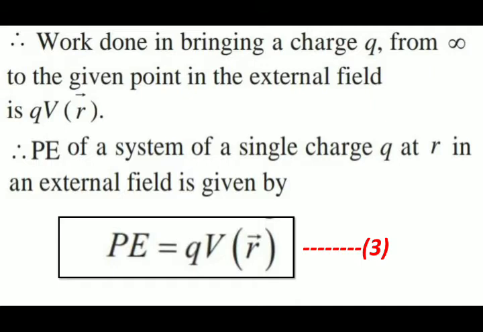So this is all regarding the potential energy of a single charge in an external field. What will be the potential energy of a single charge in an external field? It will be equal to QV(R).